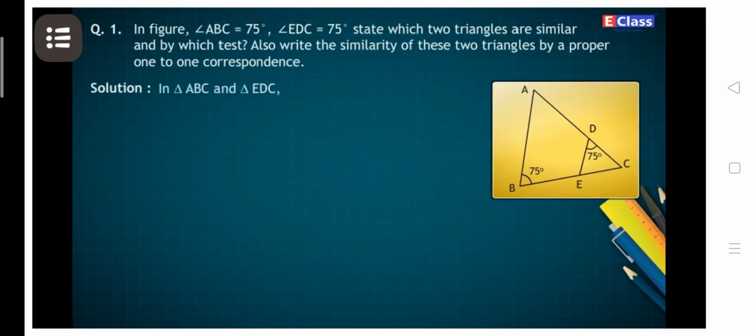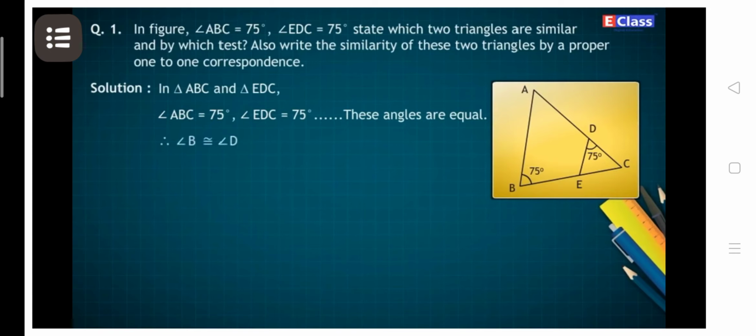Solution. In triangle ABC and triangle EDC, angle ABC is equal to 75 degrees and angle EDC is equal to 75 degrees. These angles are equal.